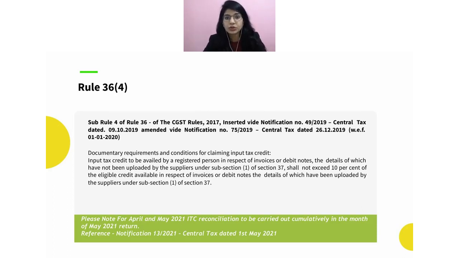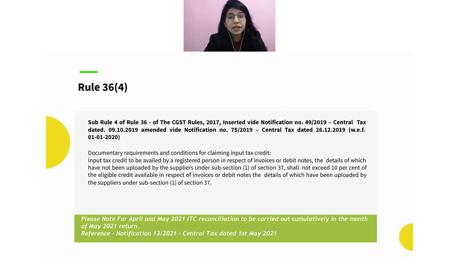You can follow this rule 36.4 on a cumulative basis, which means you can follow it after combining the April and May months together, and then check cumulatively that the ITC you are claiming is not more than 110% of what is actually present in 2A or 2B. So that is what this notification, which was recently introduced, talks about, that we have to claim the ITC on a cumulative basis.